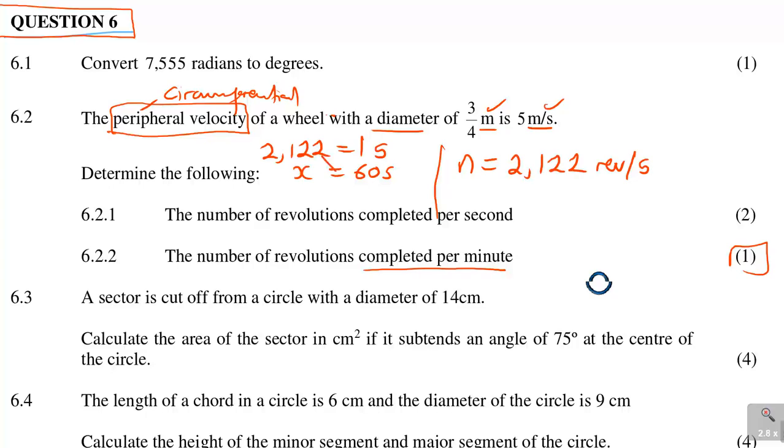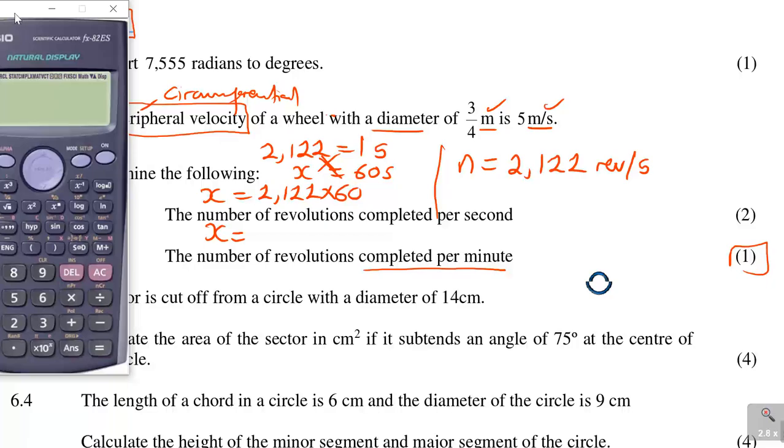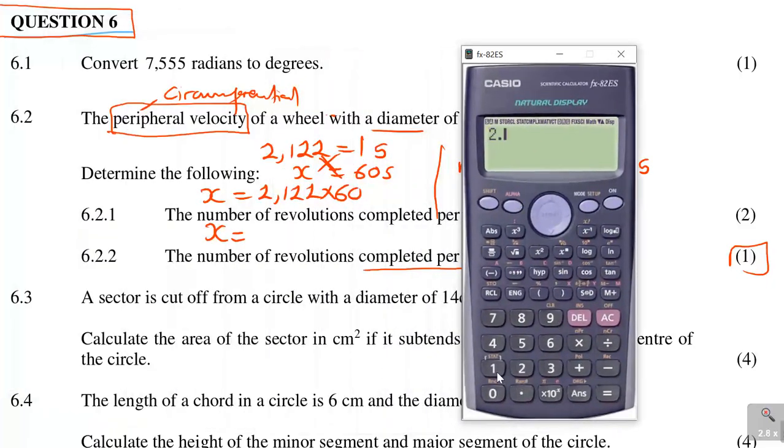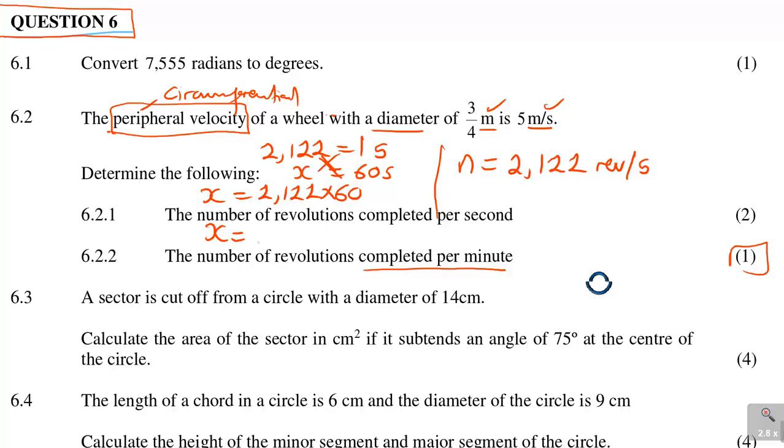Remember, it's a minute. Then you say it's x. Then you cross multiply again, x times 1, which is x, is equal to 2,122 times 60. Then you will find the revolutions, which means there must be more in a minute in this case. So it's 2,122 times 60, which is 127,32. So there are 127,32 revolutions in 60 seconds, which is in 1 minute.